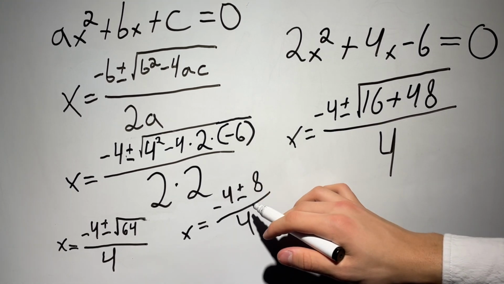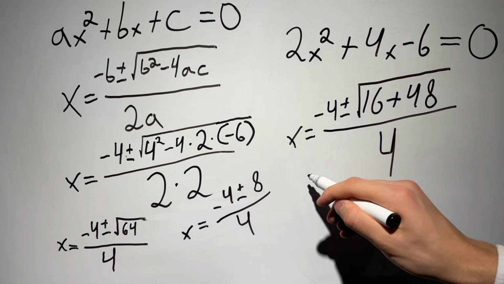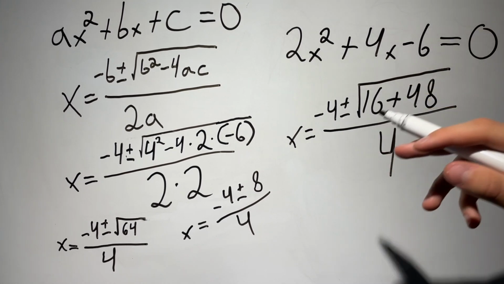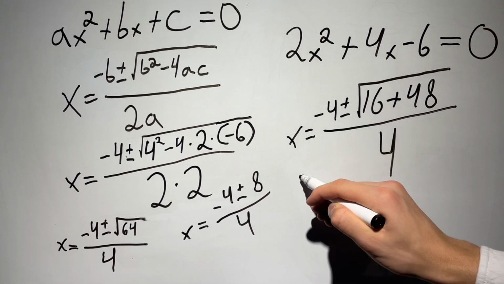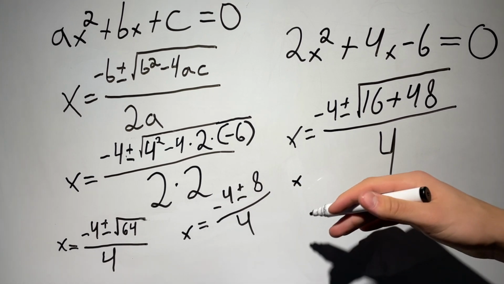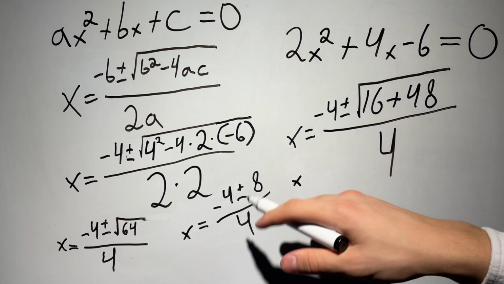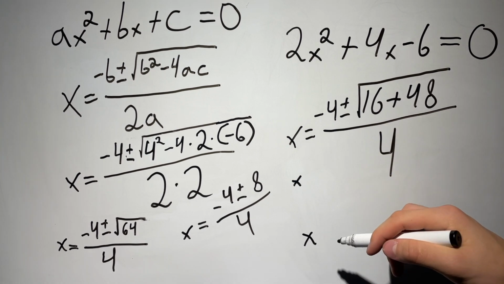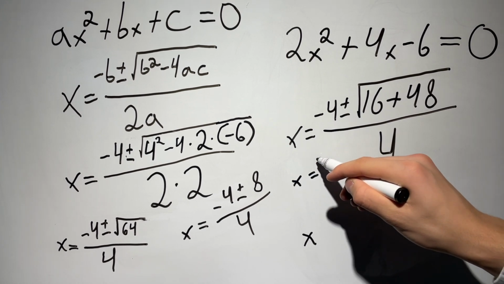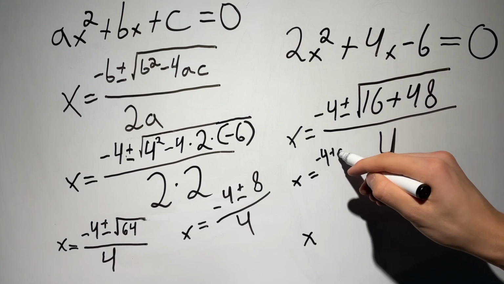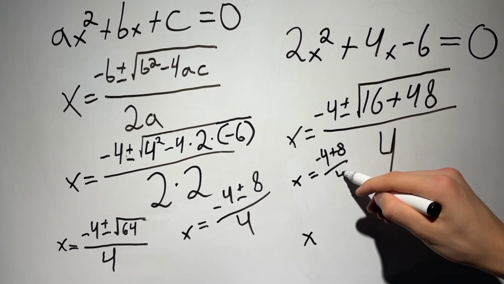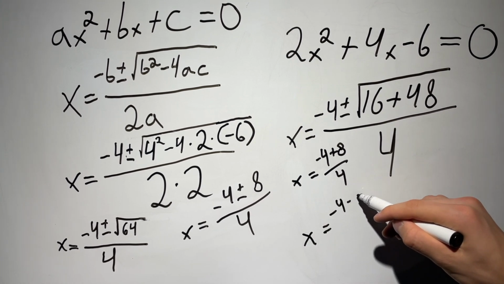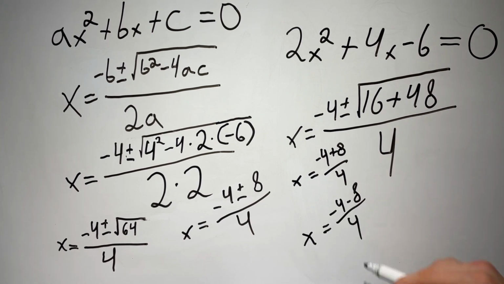Now here, this plus or minus sign changes something, because this plus and this minus actually means that we are going to get 2 actual possible solutions. So we're going to divide the plus or minus, actually not dividing the actual thing, but I'll show you. We're doing 2x, because here we are going x equals minus 4 plus 8 over 4, and here I am going x equals minus 4 minus 8 over 4.